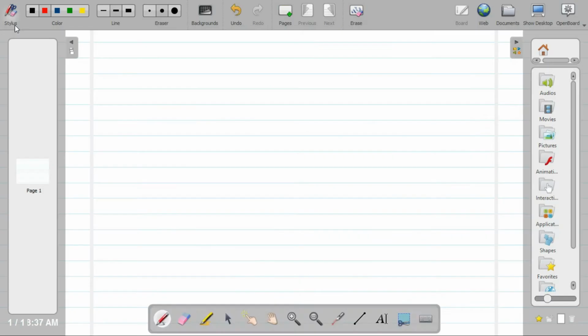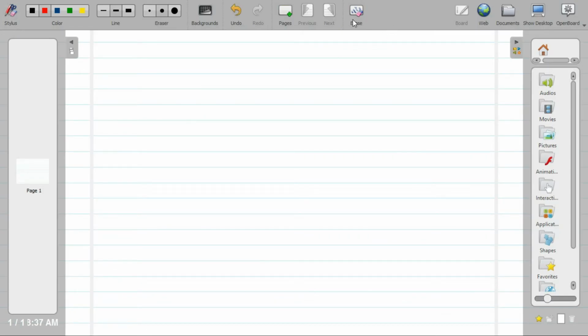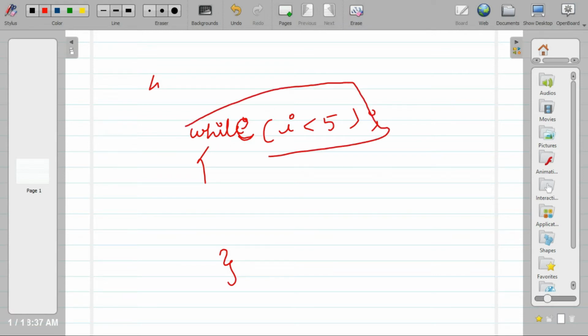Now let's say you put a semicolon after the while loop. For example, you are writing while I less than 5. There should not be a semicolon after while. But if you put a semicolon, this is a logical error. The compiler will not show you an error. Instead, the compiler will think that this is the end of a statement and it will never go inside the loop.